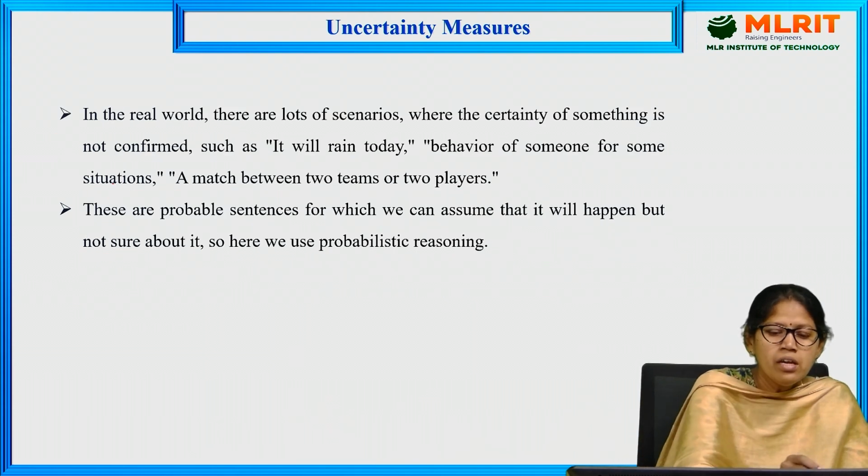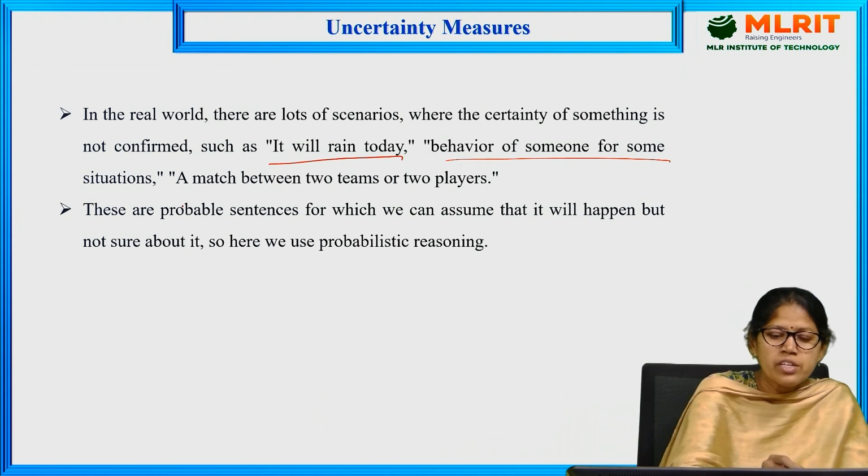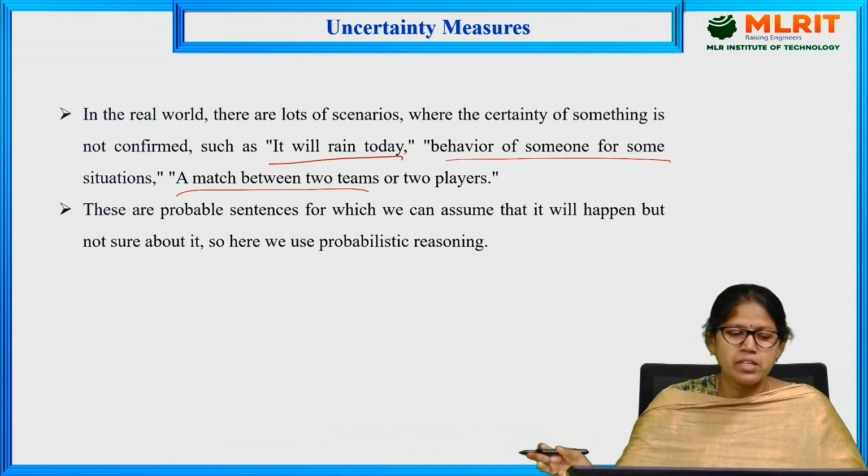For example, we can say it will rain today, the behavior of someone in some situation, or a match between two teams or two players. If you observe the IPL, there is a prediction of a score. It is not guaranteed that after 20 overs, this is the exact score before the match. So there is some uncertainty in that prediction also.